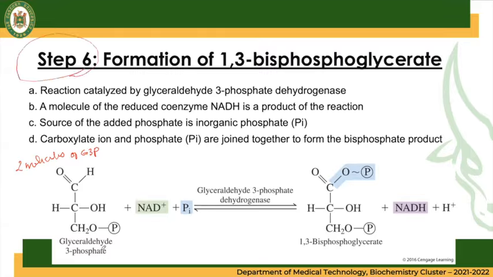So your two molecules of G3P will be catalyzed by the enzyme glyceraldehyde 3-phosphate dehydrogenase to produce a 1,3-bisphosphoglycerate. A molecule of the coenzyme NAD+, and the phosphate group are used in this reaction. So the carboxylate ion and the phosphate group are joined together. So you can see here there is an added phosphate group. So therefore, we form a